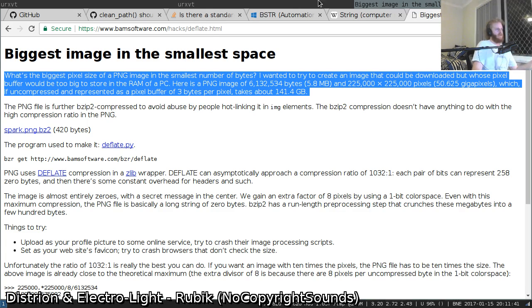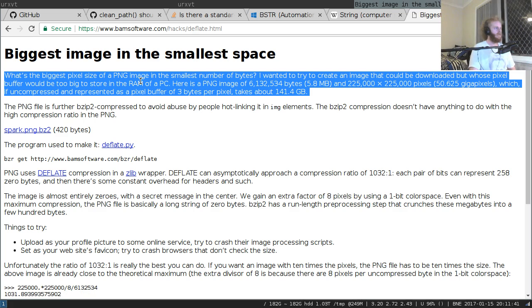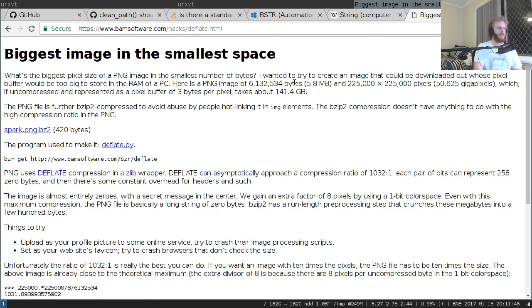So you might be interested in stuff like this, Dovion. Someone's developed a PNG image that is 5.8 megabytes on disk, but once it's actually rehydrated in memory as a pixel buffer, it takes up about 141 gigabytes, which is a pretty impressive ratio. You can upload 5.8 megabytes and then maybe consume 140 gigs of RAM if the victim machine actually opens that PNG and tries to basically inflate it in memory as an entire image to work with. If you open this in an image viewer, it'll probably either crash or hang your machine.